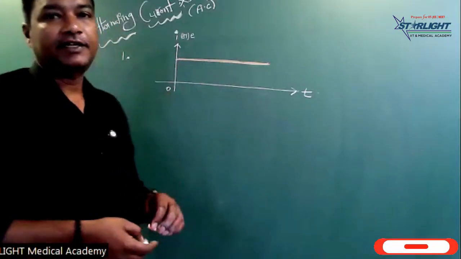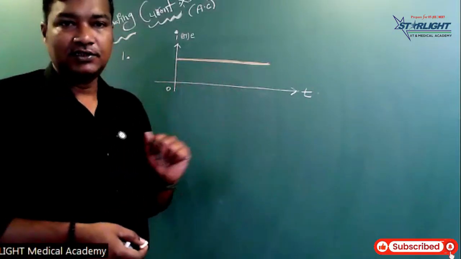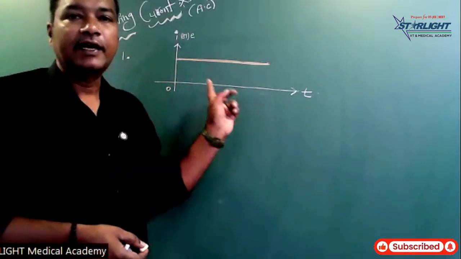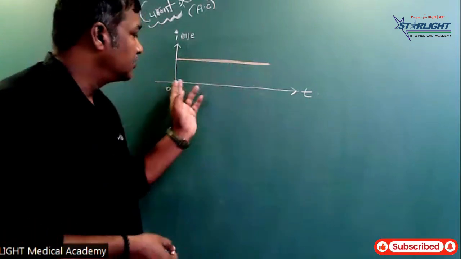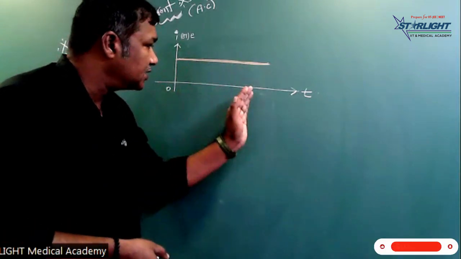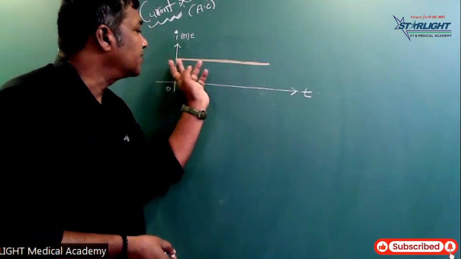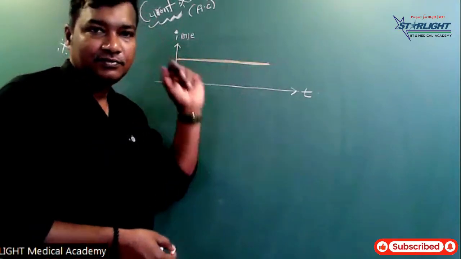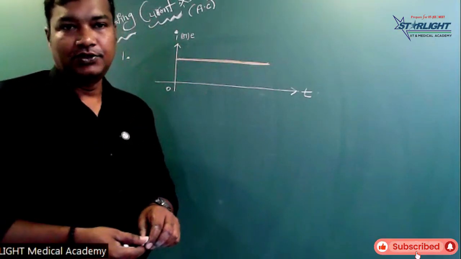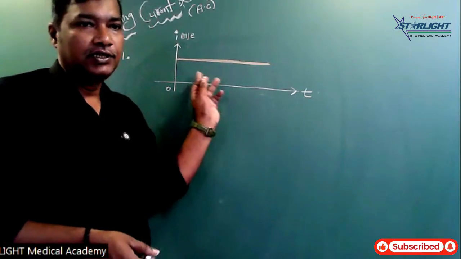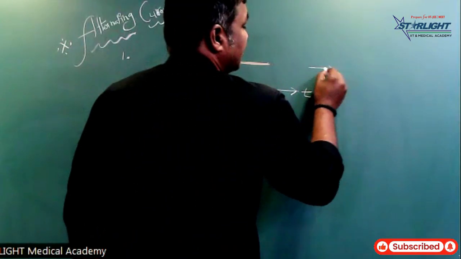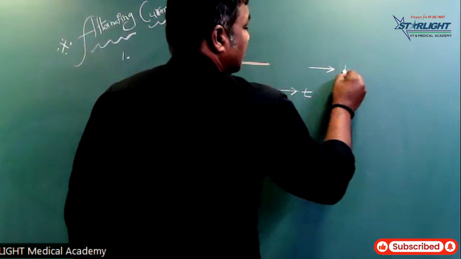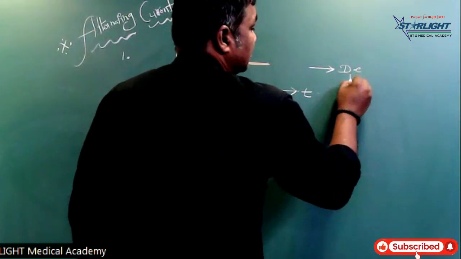This is called direct current, DC. DC means direct current, no change, a straight line. As time goes on, increases, the current or EMF does not change, it is fixed. This is DC, direct current.